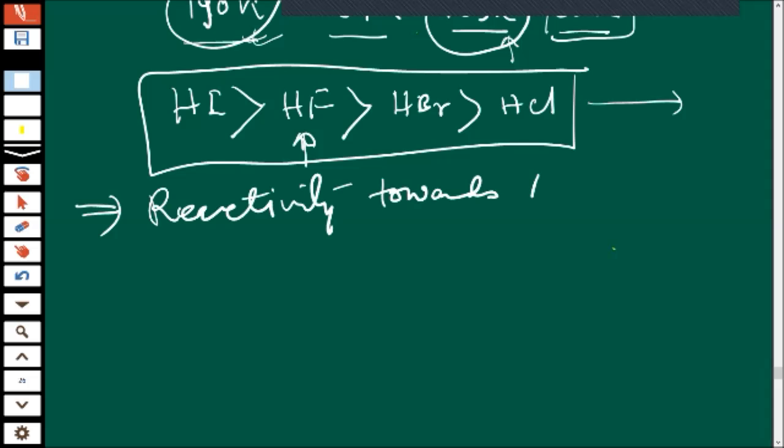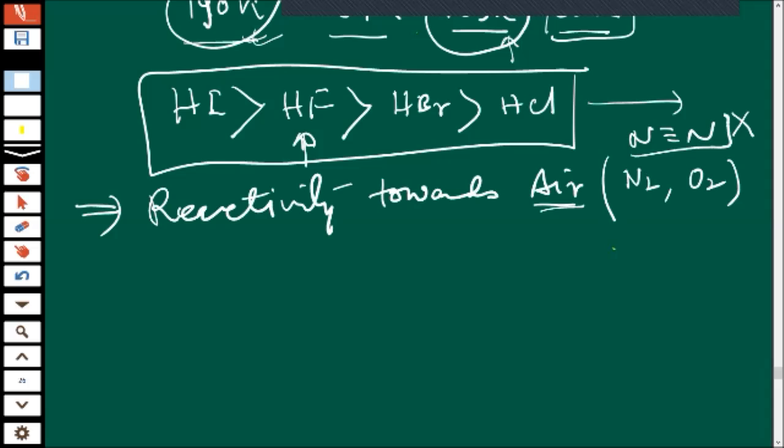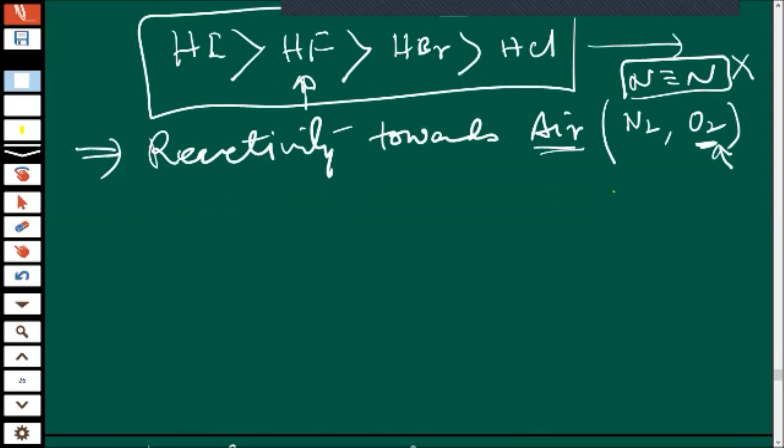Generally they will write air, but we know that in air nitrogen is also there and O2 is also there. But nitrogen has a triple bond, so it is difficult to break, so it almost remains unreactive. But O2 helps in burning, so it can react.